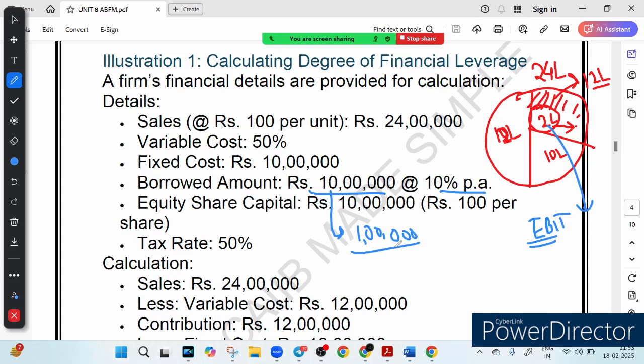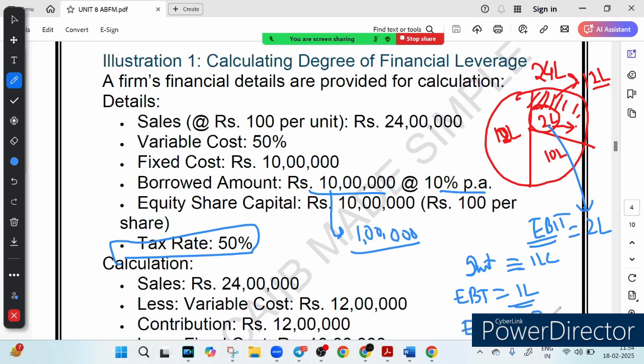So after subtracting interest from EBIT, you get how much? So your EBIT is how much? EBIT is 2 lakh. You subtract, in 1 year you pay 1 lakh as interest. So this is your interest. Interest is 1 lakh. So what is your EBT? Your EBT is 1 lakh, right? But don't forget tax. You are paying 50% tax. Clearly written that your tax rate is 50%. So it means you are paying 50% tax. And what is 50% of this 1 lakh? Which is 50,000. So after tax, your earning, your EAT, earning after tax will be 50,000, isn't it?